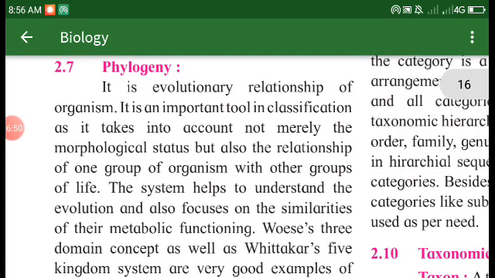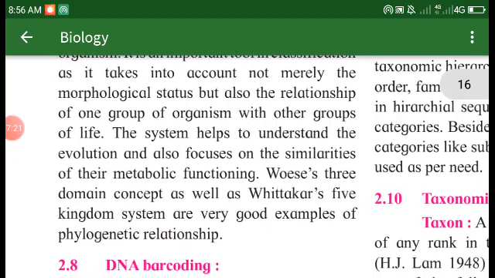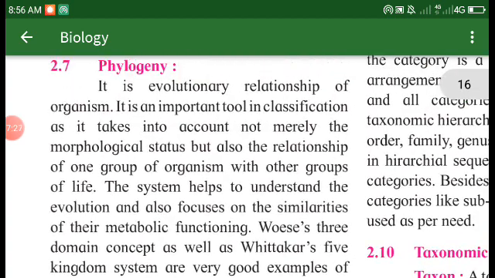Phylogeny. What is phylogeny? It is the evolutionary relationship of organisms. It is an important tool in classification as it takes into account not merely the morphological status but also the relationship of one group of organisms with other groups of life. The system helps to understand evolution and also focuses on the similarities of their metabolic functioning. The three domains concept as well as Whittaker's five kingdom system are very good examples of phylogenetic relationships.